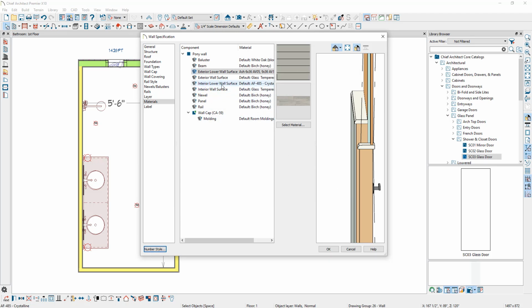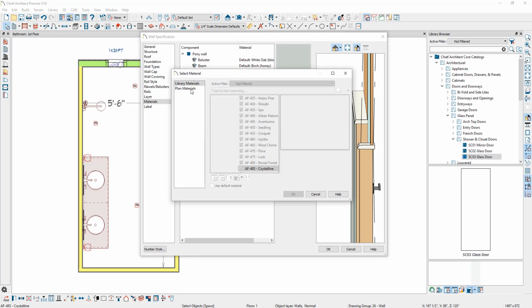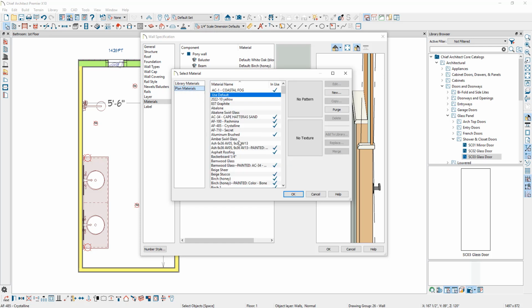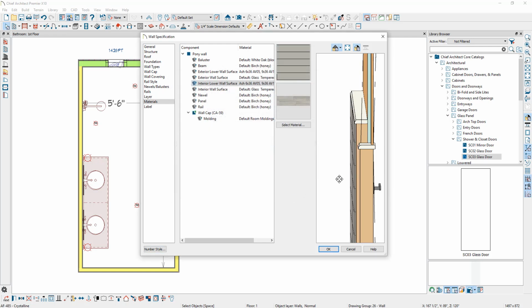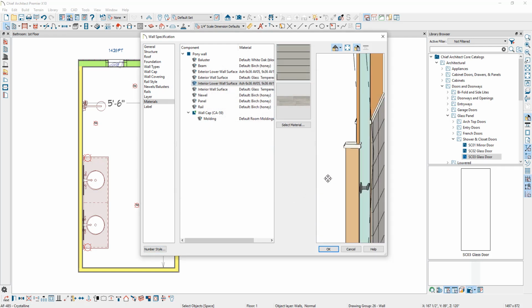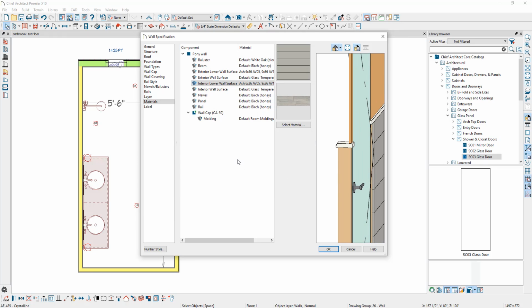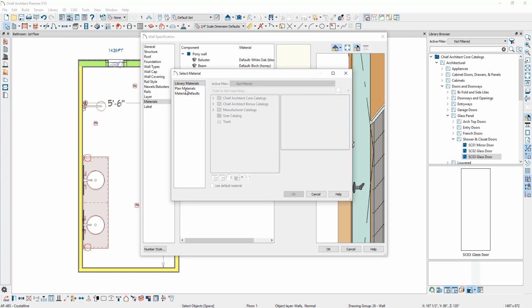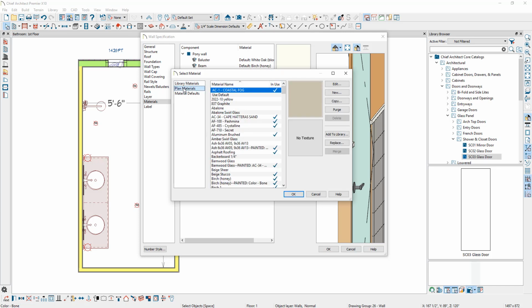I'm also then going to repeat that process with the interior lower wall surface. Click on Select Material, then go to Plan Materials, then select the ash 6x36 AV05 and click OK. And you can see that's updated in my preview on both sides. Last thing I'm going to do is change the material for my wall cap by selecting Molding under the wall cap, choose Select Material, and again use the ash 6x36 AV05.